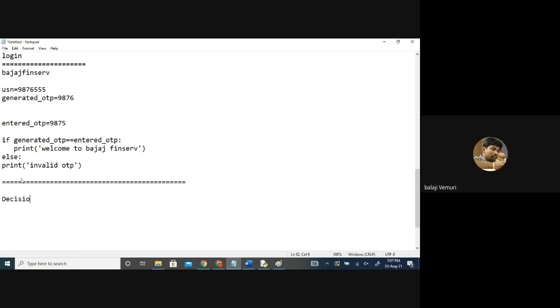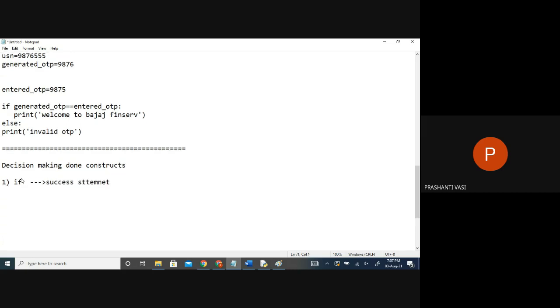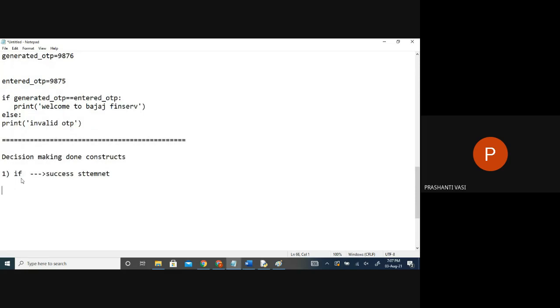So this topic is called decision making, which can be used with some constructs, some keywords. So these keywords: we can just say if, only if, without the else part, since here we are interested only in the success part. Success statements. We don't want to send any failure statements. I don't want to do anything if something is not happening. Second way: like if I want to send messages to every student whose score is more than 65 in a test. Those who scored 65 and above, I'm sending a call letter. So when will I send the call letter to the person? If the test score is more than how much?